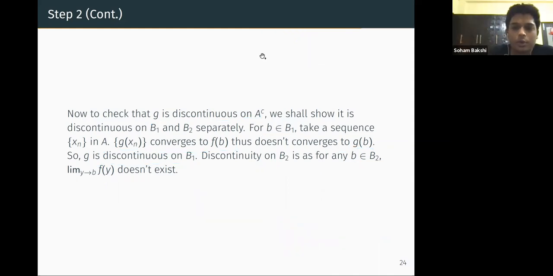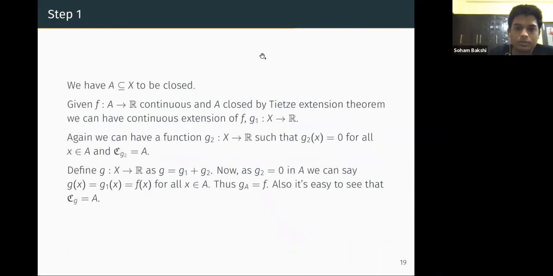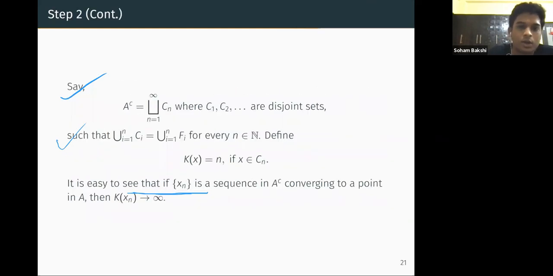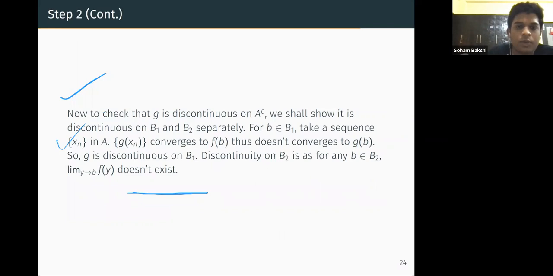Okay. So we are able to prove this. Step 1 we proved, step 2 we proved. So we have that for any dense G delta subset of A, and given a continuous function A to R, there exists a function which is an extension of f, and which is continuous exactly on that dense G delta subset of A. Okay. So now we want to prove it for the general G delta subset. Okay. So how to prove it? It is not much of a work to prove that.